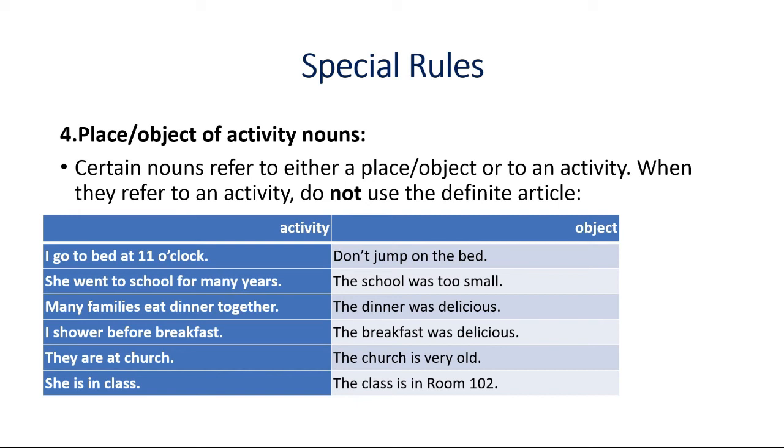"They are at church," and in the next sentence we see "the church is very old." "She is in class," and in the next sentence we see "the class is in room 102." So you see, when they refer to an activity, they do not use any kind of definite article, but when they are referring to an object, they use the definite article. So we can say, vice versa, whenever you see a definite article, you understand that it is an object, but if you do not see any kind of definite article, you understand that it is an activity.